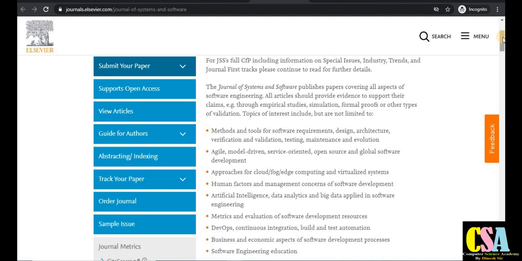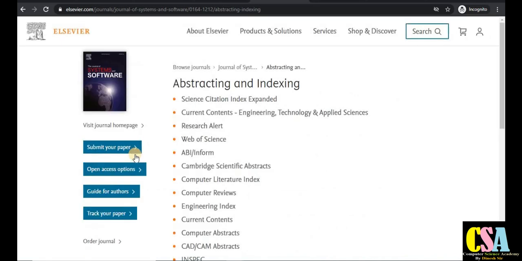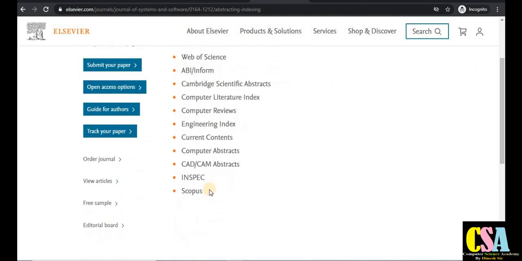Researchers whose work comes under this aim and scope need to explore this journal. After exploring, if your research area comes under this, then prepare your manuscript and submit your research paper to the publisher. If we talk about the indexing, it is very good indexing: Science Citation Index, SCI Index, and also Scopus Index. I recommend all of you go for this journal.